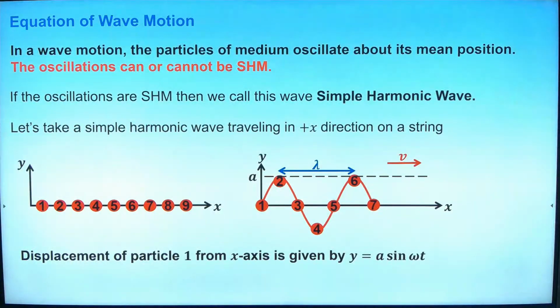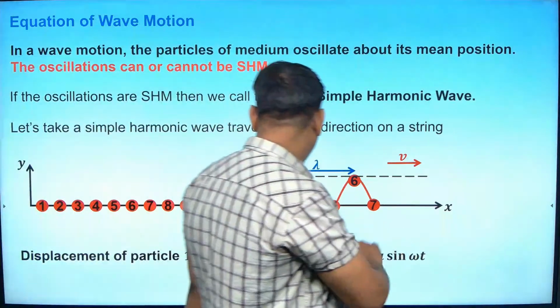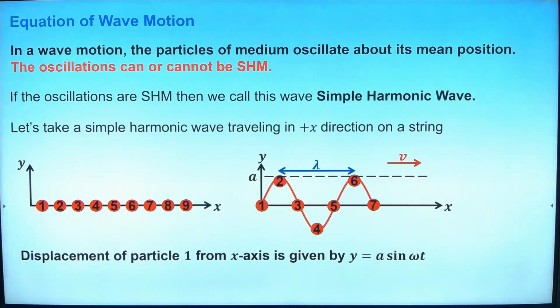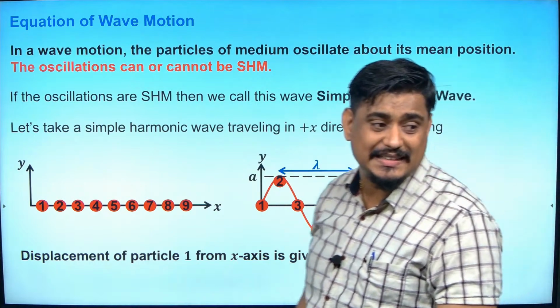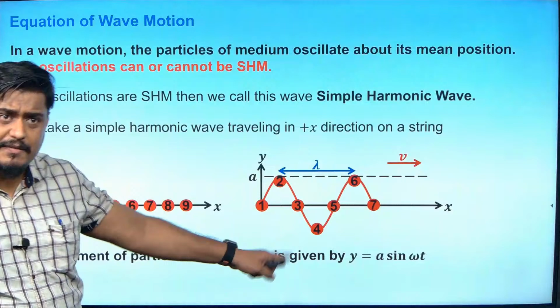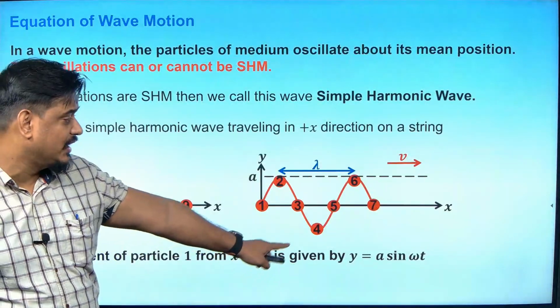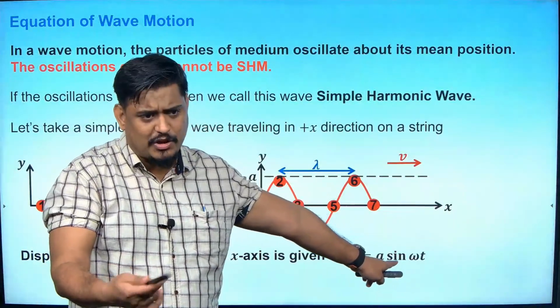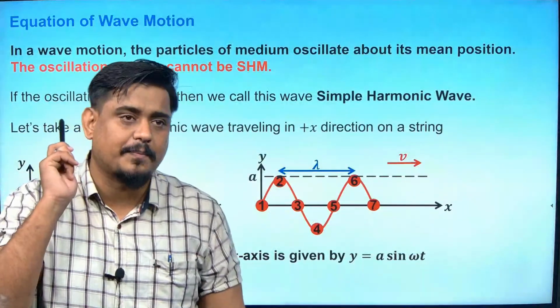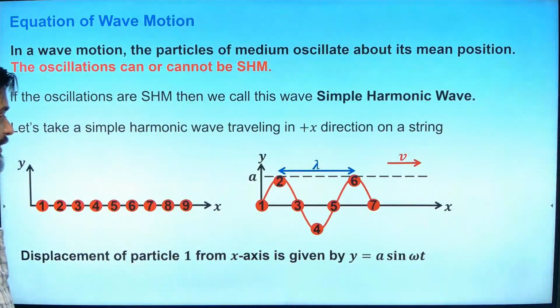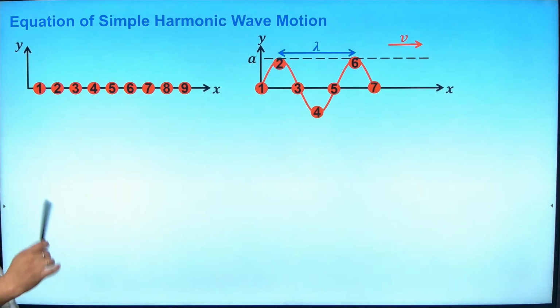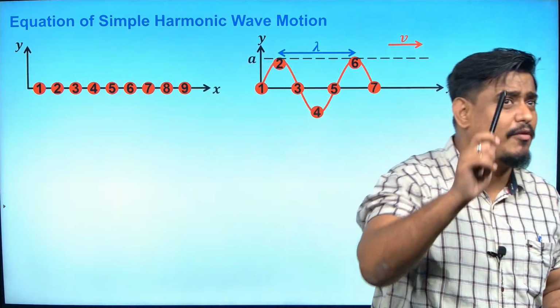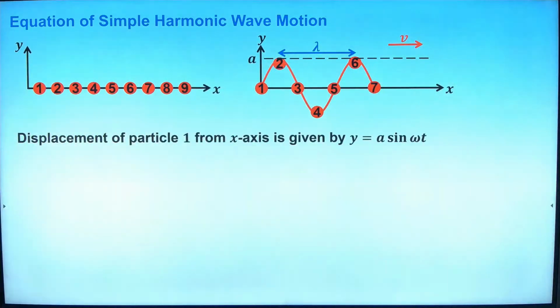So in this scenario, you know what the equation of displacement is. From which chapter? From oscillations you know this. y equals a sine omega t. It should not be a new thing for you. In the previous chapter, if you have understood oscillations properly, you know displacement is equal to a sine omega t, where a is the amplitude, omega is the angular frequency or angular velocity, t is the instantaneous time. I hope you remember this from the previous chapter. Now, see something very important, please understand this. If you have doubts, stop me and ask, right? So now what I am trying to say, we know very well the displacement of particle 1 from the x axis is given by y equals a sine omega t.